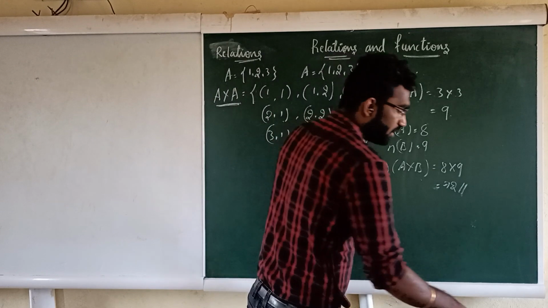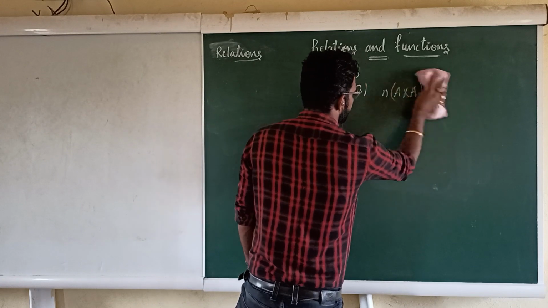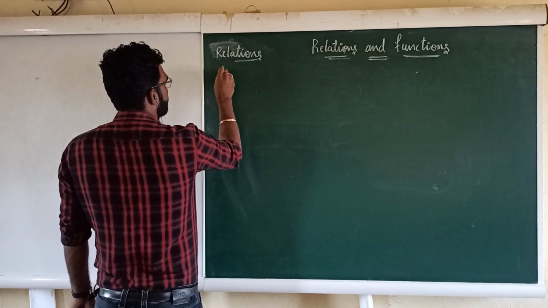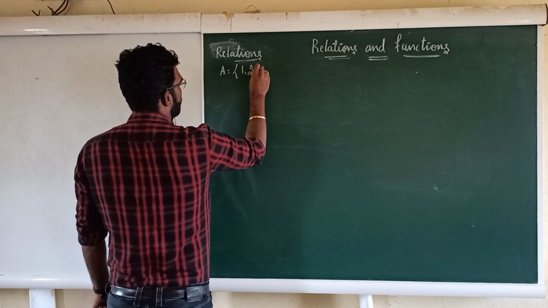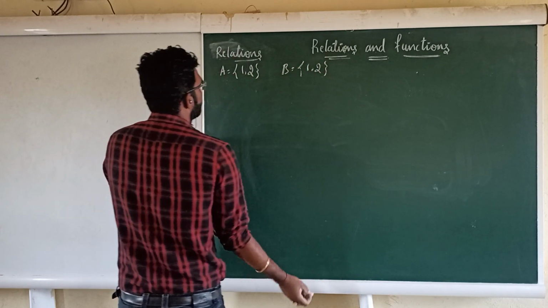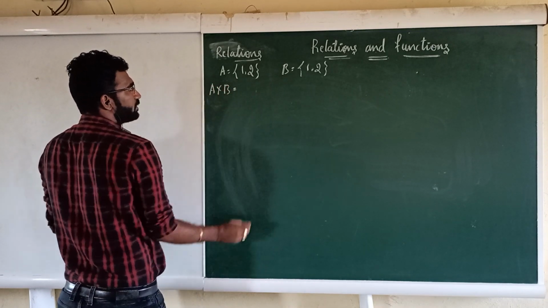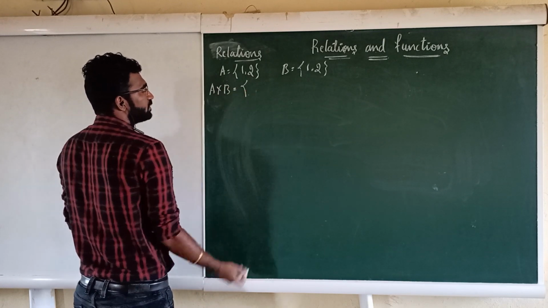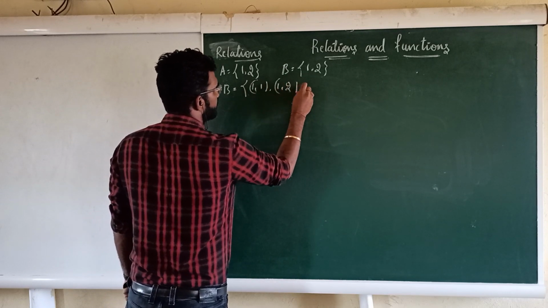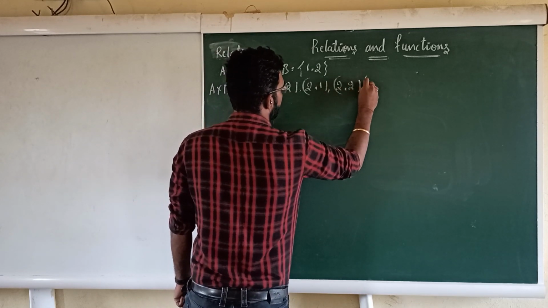So this is about the Cartesian product. Now I will take two small sets to help you understand relations. If you take 3 elements, it is not that easy, so I will consider the set A having only the elements 1, 2, and the set B having the elements 1, 2, right? Then I will write the Cartesian product A cross B. A cross B is very simple: the set of all possible ordered pairs. This is (1, 1). Next is (1, 2). Next is (2, 1). Then (2, 2). So these are the possible ordered pairs.